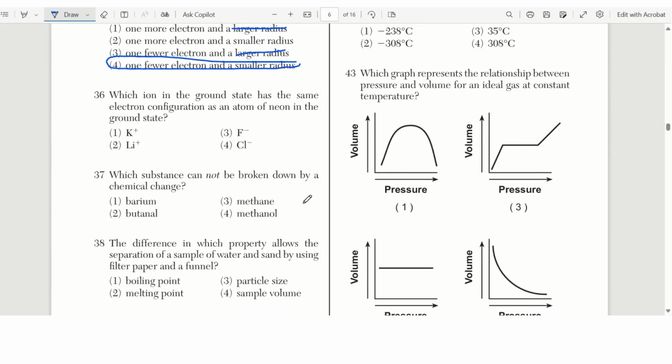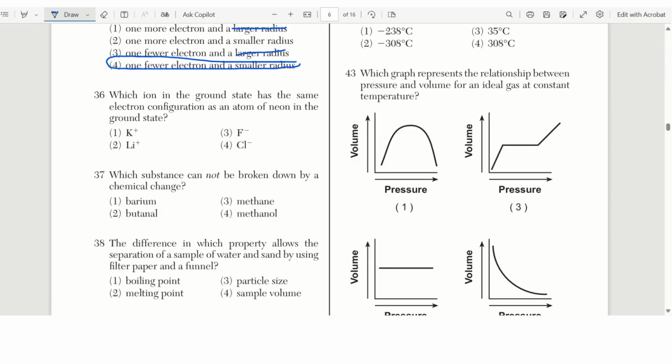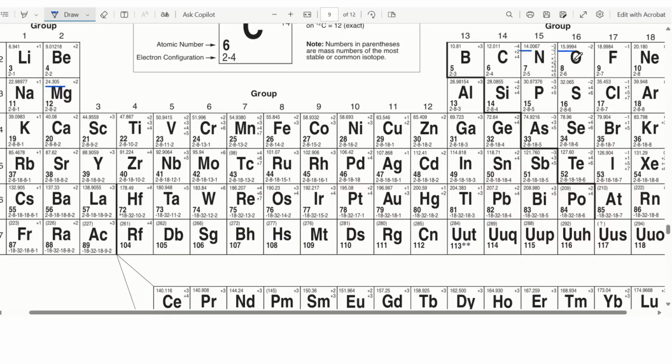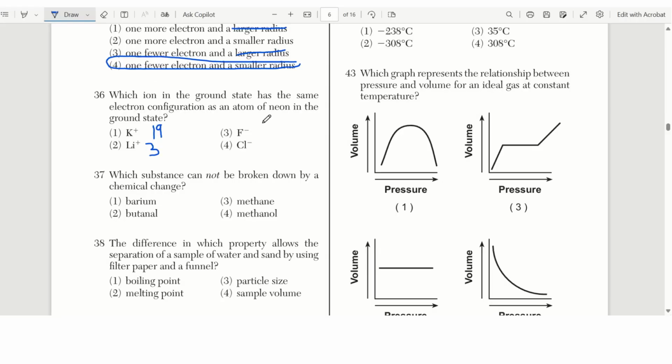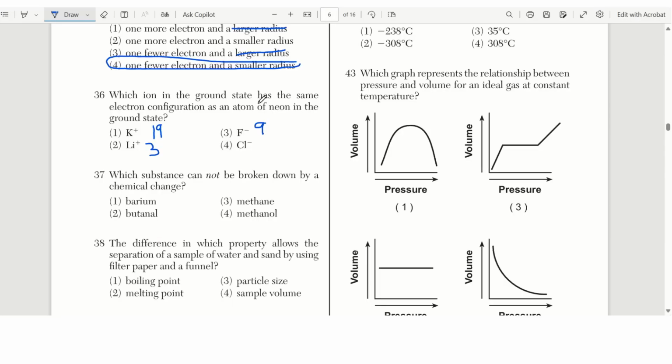36. Which ion in the ground state has the same electron configuration as an atom of neon in the ground state? What I'm going to do is look up the atomic numbers for each of these. So potassium for the atom has 19. Lithium for the atom has 3. These are the atomic numbers, so that's the number of protons and the number of electrons in the atom. Fluorine has 9. And chlorine has 17.